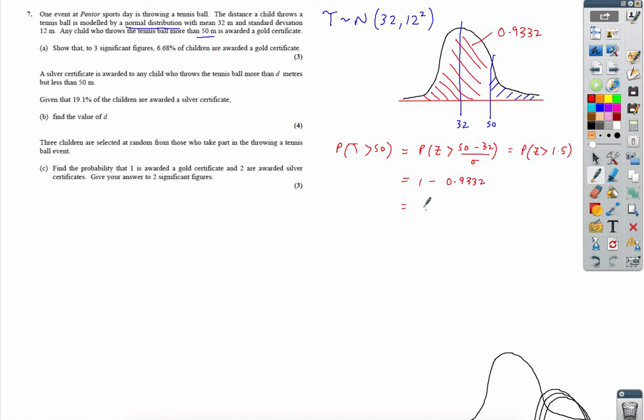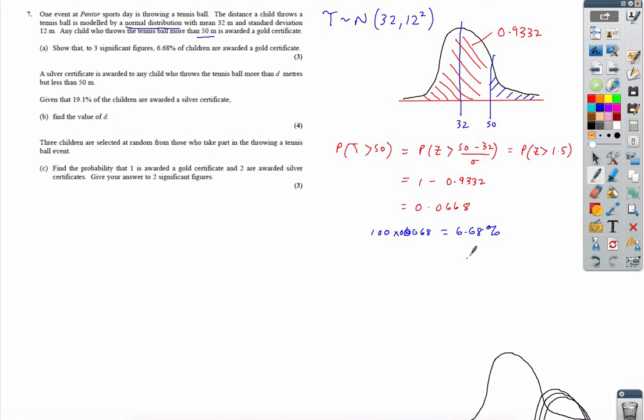I know to get this bit, I need to do 1 take away it. So I give myself space to do that. 1 take away that, 0.0668. Remember, we're trying to show that that's 6.68%, so just times it by 100. That gives you 6.68%.